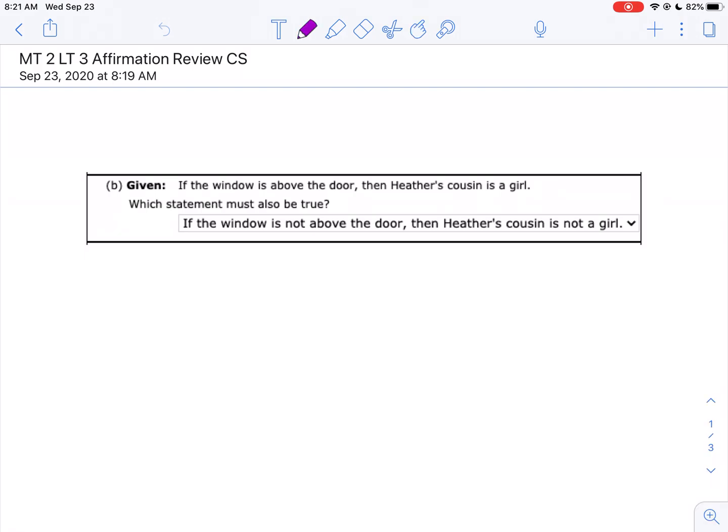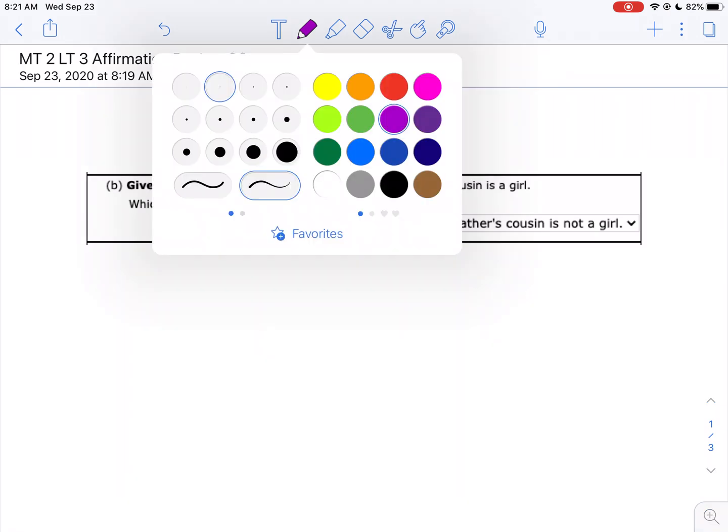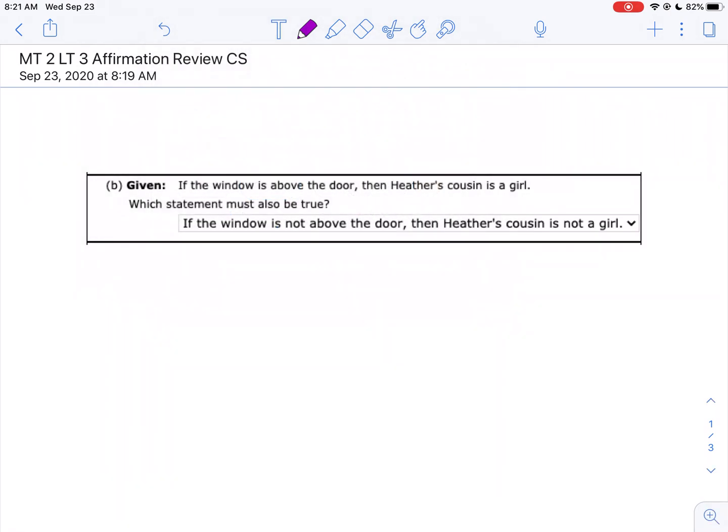The first thing to remember, if you have a conditional statement, like P implies Q, I'm going to make this line a little bit thicker. I don't like that thinness. The only thing that is logically equivalent to a conditional statement is not Q implies not P. You did the inverse on this question, which is not logically equivalent. So the only one that is logically equivalent should have been if Heather's cousin is not a girl.